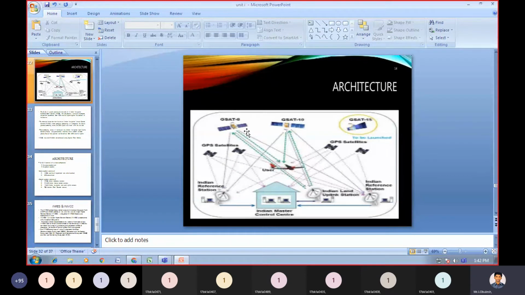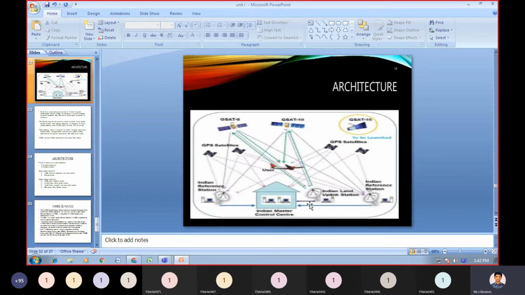See here we have how many GSATs we have. This is the GPS satellite. This is the Indian reference station. These two, this is the Indian land uplink station.